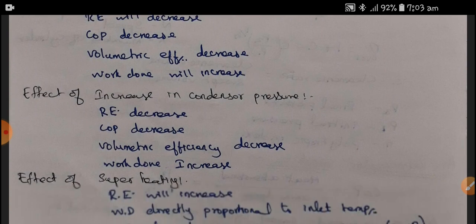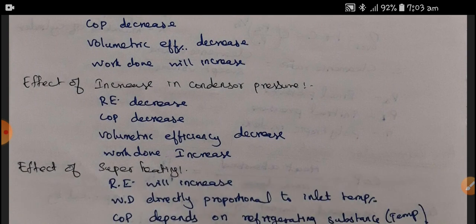If we increase the condenser pressure, the refrigeration effect will decrease, COP will decrease, volumetric efficiency will decrease, whereas work done increases. Since the condenser and evaporator are phase changing devices, the change in pressure will not be considered, since in a phase change the pressure remains constant. So that you have to understand.